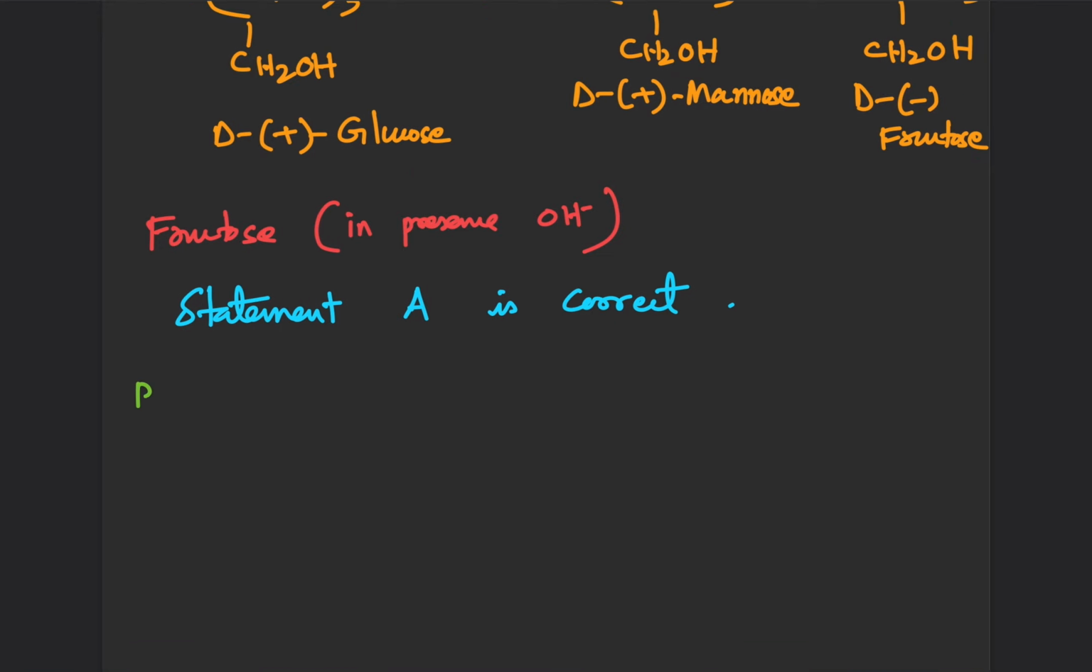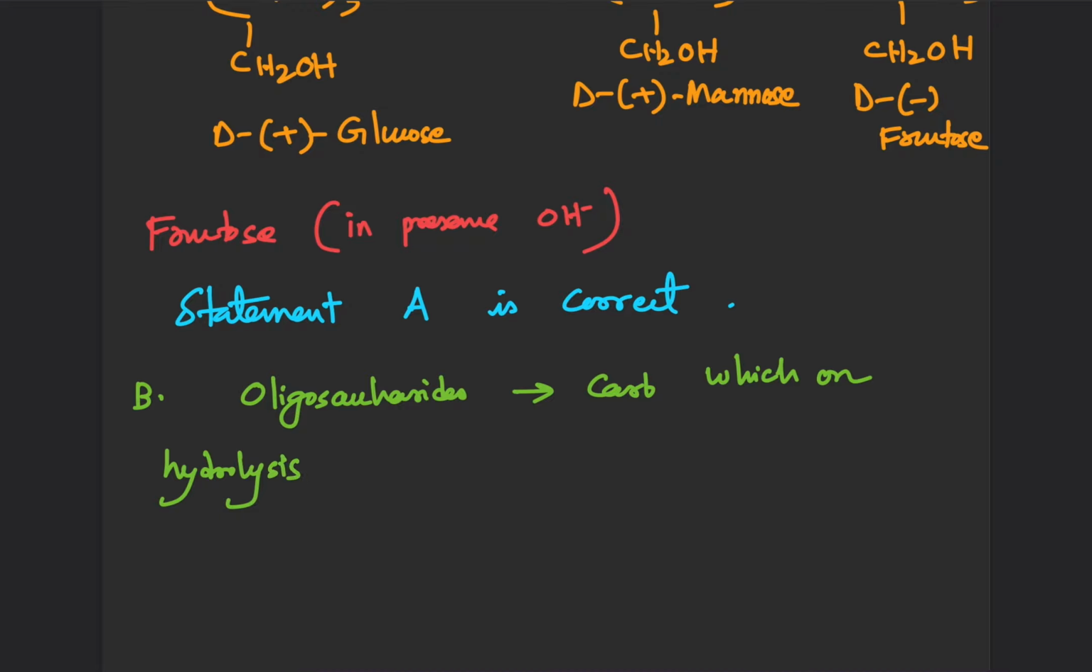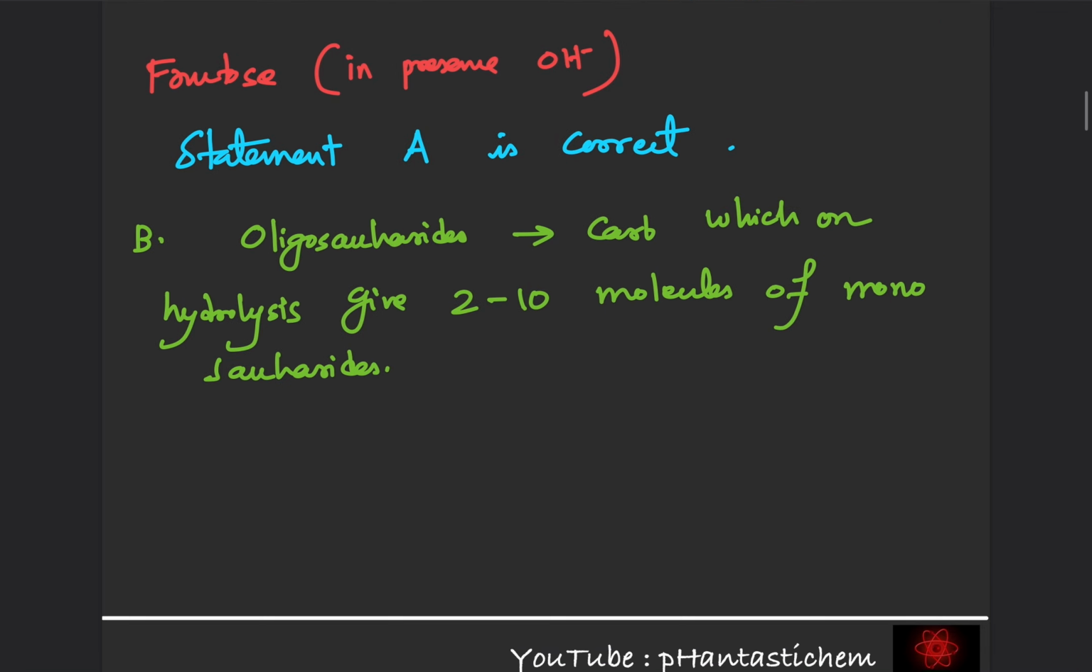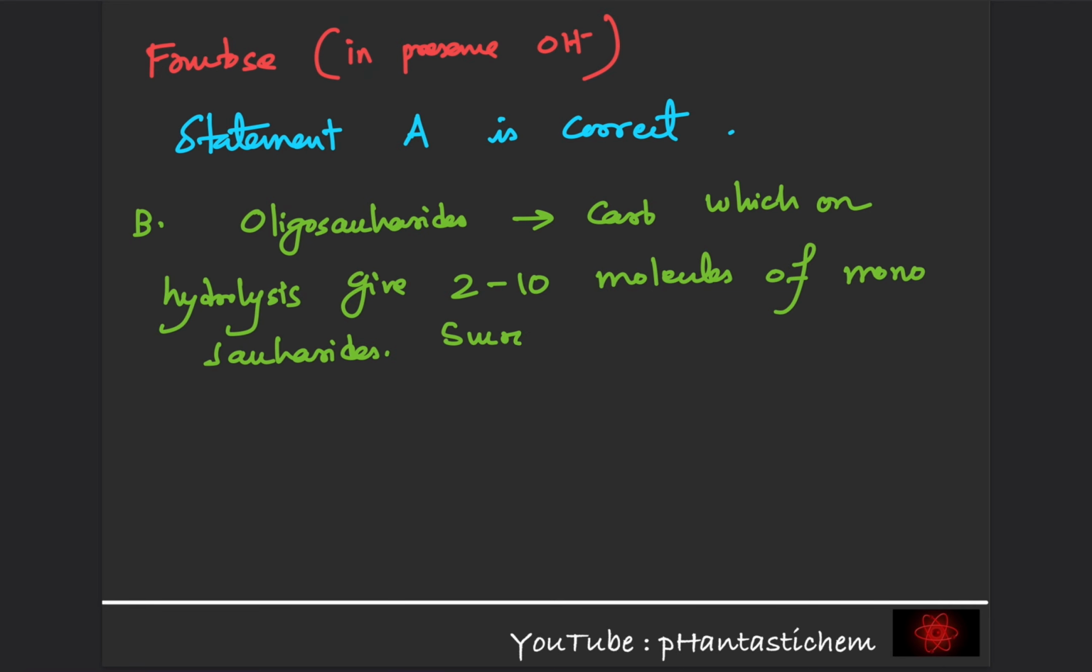Okay. Now coming to statement B. So statement B talks about oligosaccharides. Okay, oligosaccharides are carbohydrates which on hydrolysis give 2 to 10 molecules of monosaccharides. Okay, for example, sucrose. Sucrose is an example of oligosaccharide.